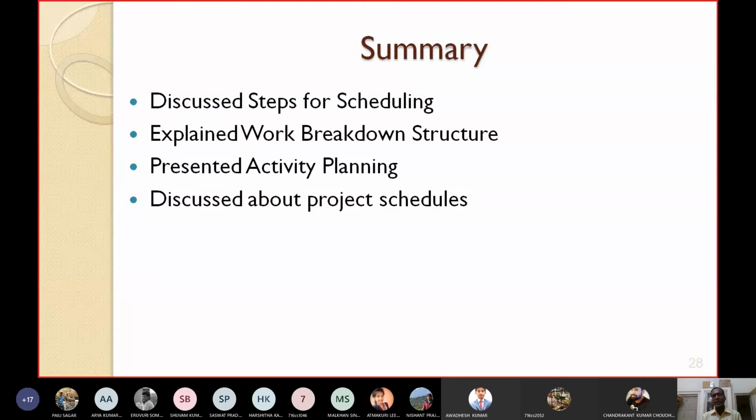It consists of 4 stages. I have already shown you those 4 stages, or the 4 steps, isn't it? We have shown that activity planning consists of 4 major steps that we have already discussed here. We have also discussed the project schedules, how you can prepare the project schedules. That also we have told you here. So we have presented the details of activity planning.